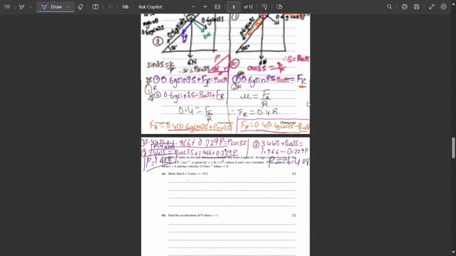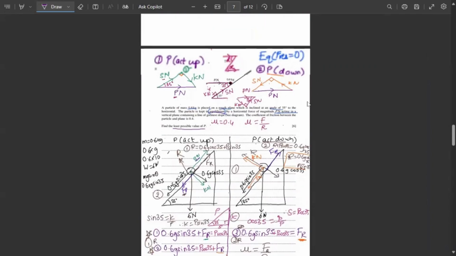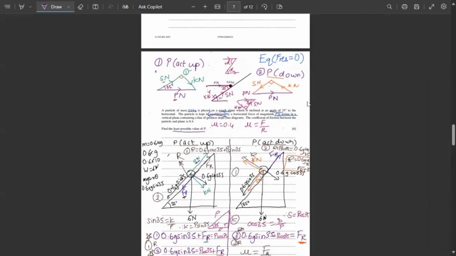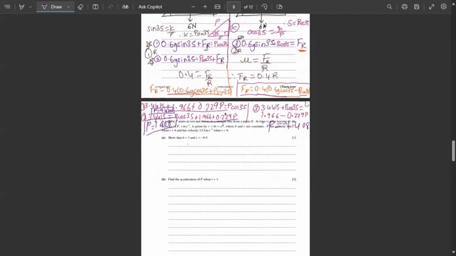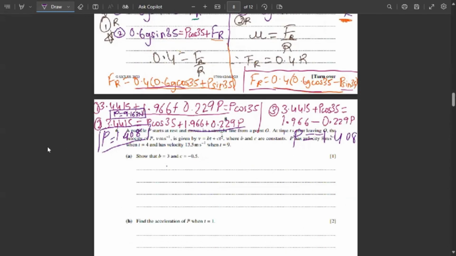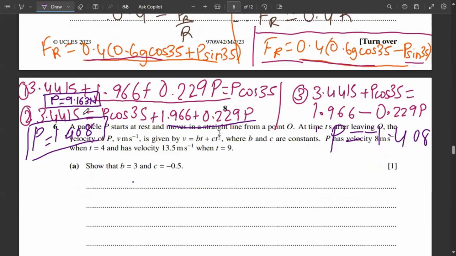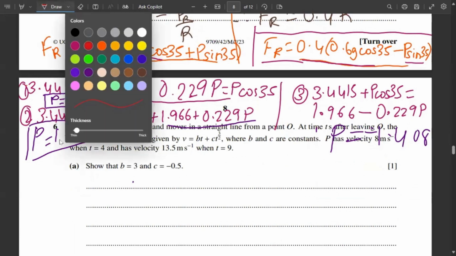So the answer cannot be negative p, because this is a force, and the force we found out cannot be negative. So the least possible value is either in between 9.163 and 1.408. So the final answer we get is 1.408.